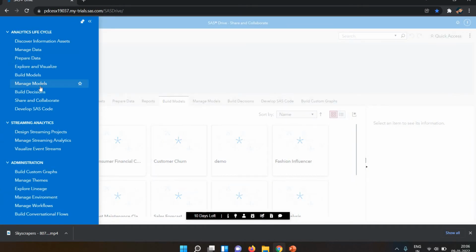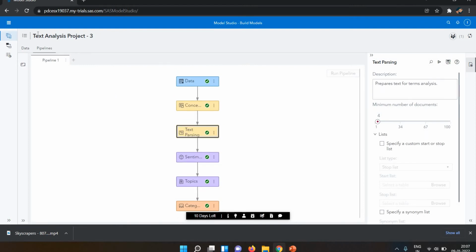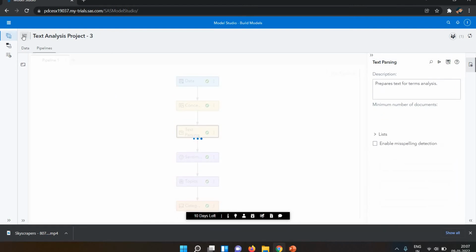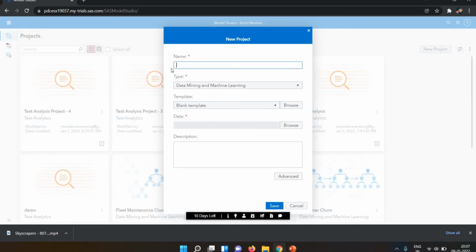I'm creating a new pipeline related to SAS Visual Text Analytics. I'm clicking on new project and giving the name text analytics analysis, project 5.